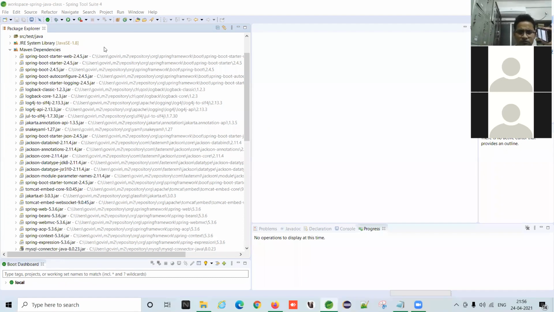Then search for Maven, M-A-V-E-N, and click Maven Project. Then Next.